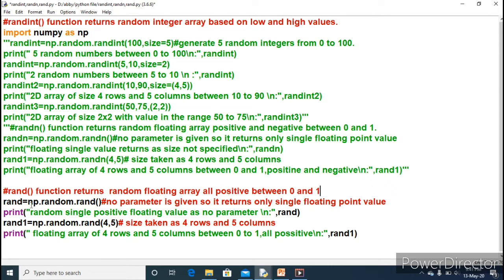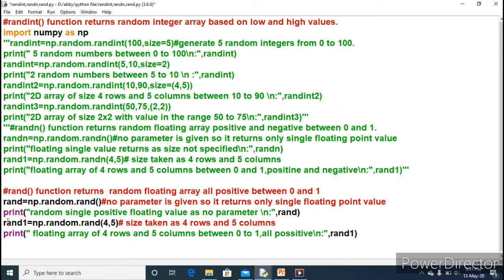So rand function, how to use: np.random.rand, no parameter. Here also it will receive only one parameter, that is the size. If you do not give that parameter, that means no parameter, then it will return only a single floating point value, the same behavior as in the case of the rand_n function. Clear? So only a single output you will be getting through this print command.